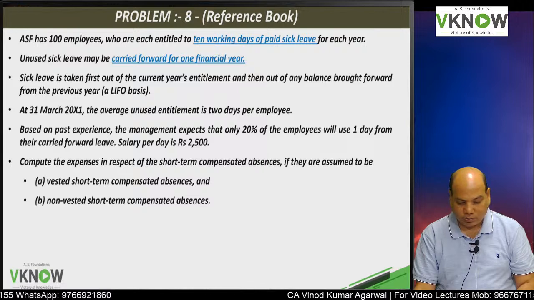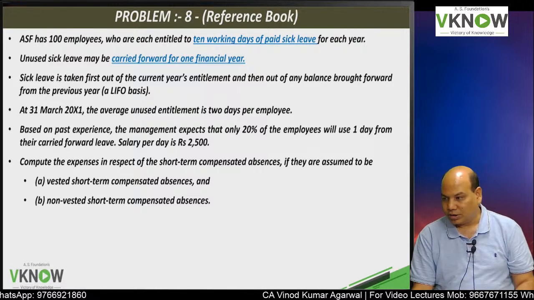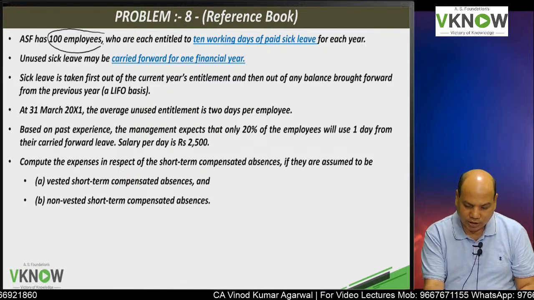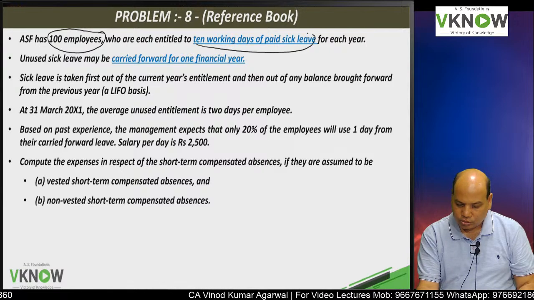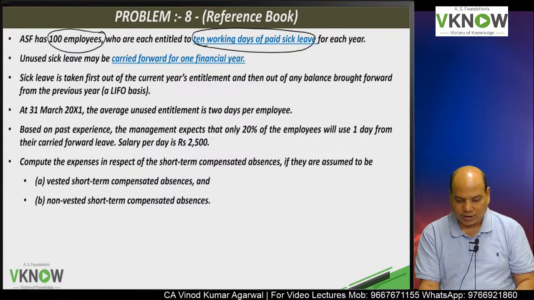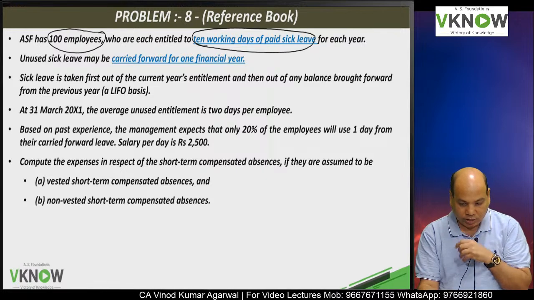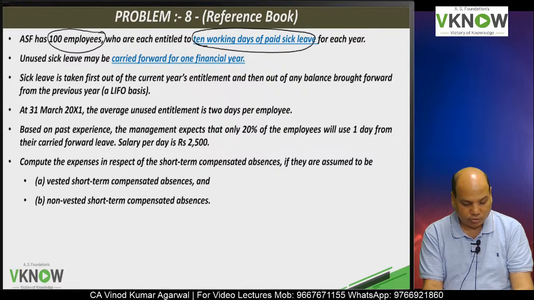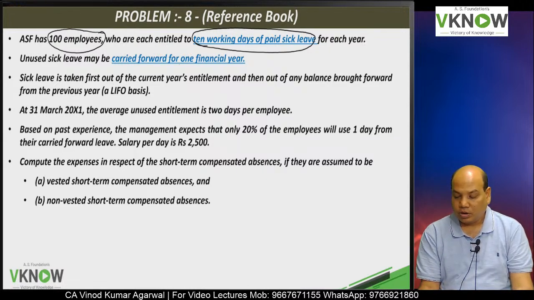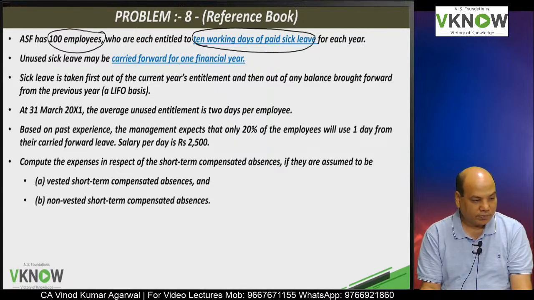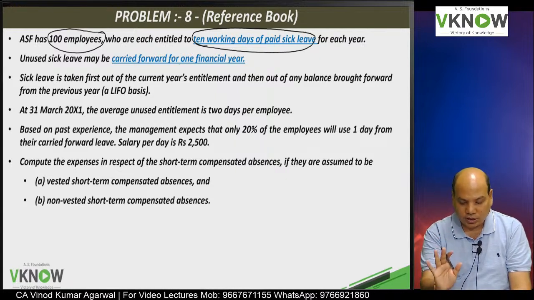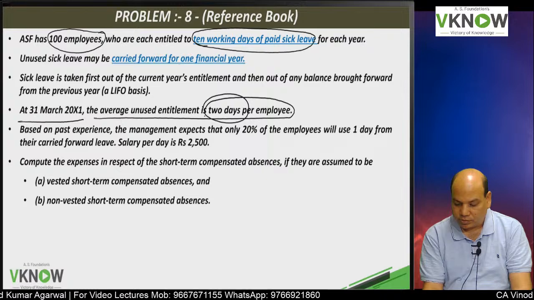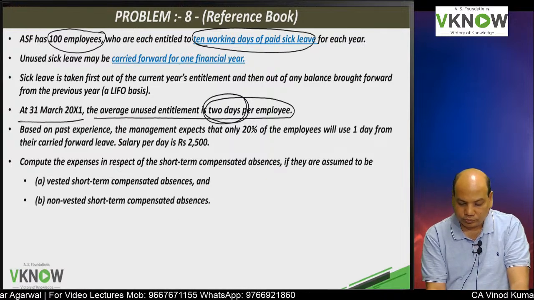ASF Limited has 100 employees who are each entitled to 10 working days of paid sick leave. First you highlight 100 employees allowed to take 10 days of paid sick leave. Unused sick leave can be carried forward for 1 year. Sick leave is first taken out of current year's entitlement and then any balance brought forward from previous year. Same problem up to this point, but there is a difference. On 31st March, the average unused entitlement is 2 days. Circle this 2 days also.